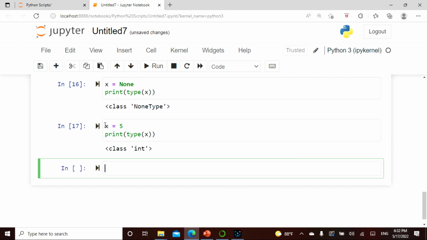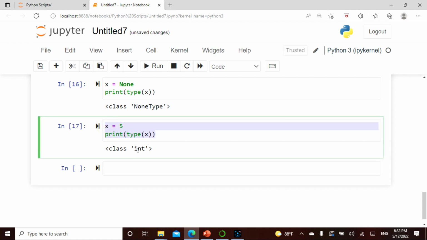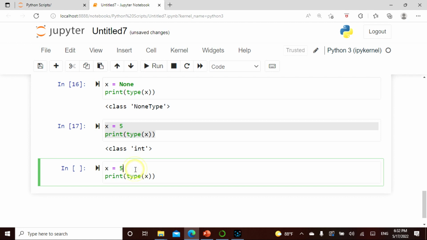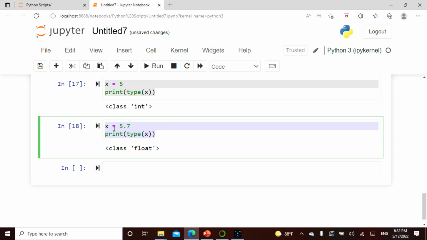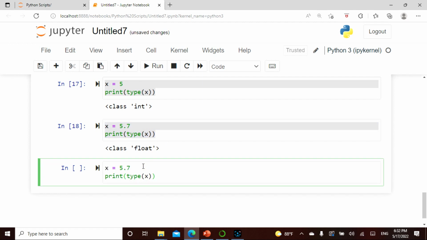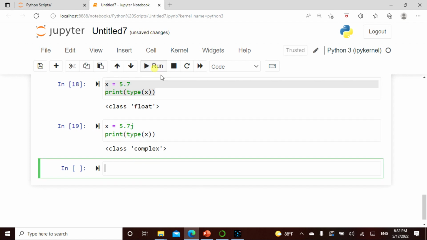You can try this whenever you have time, and I say 0.7, and when I do this, this is a float. Now let's make it a little more interesting. I say J. Let's see what comes here. Complex, because anything which I added with a J has been taken as a complex. So these are the only 3 things available as a number.